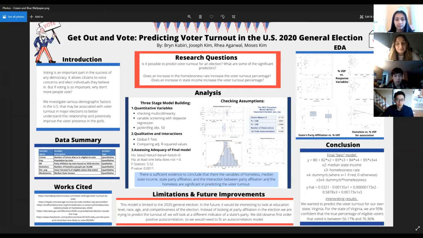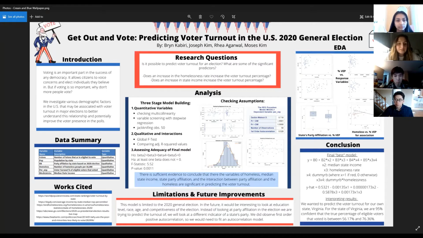Our data summary was we had 5 explanatory variables and 1 response variable. The first one was felons, which is the number of felons ineligible to vote in each of the 50 states. Second one was POP, which is population, just the population by state. The next one was RB, which was our only qualitative variable, and that stood for red or blue, and that was determined by party affiliation after the 2020 general election.